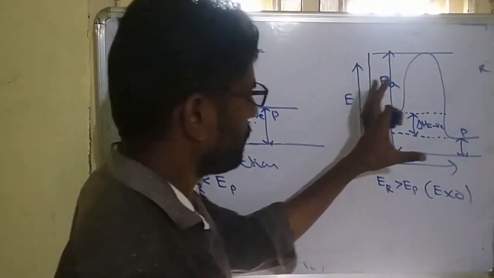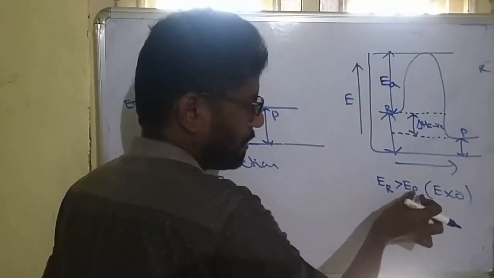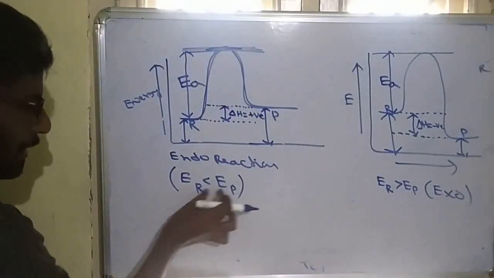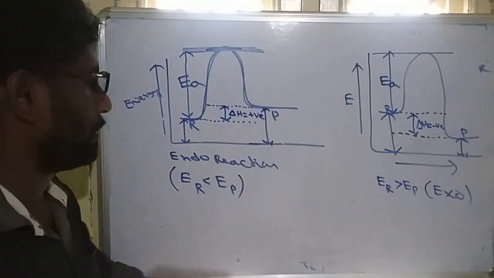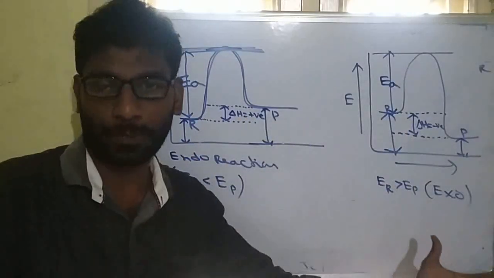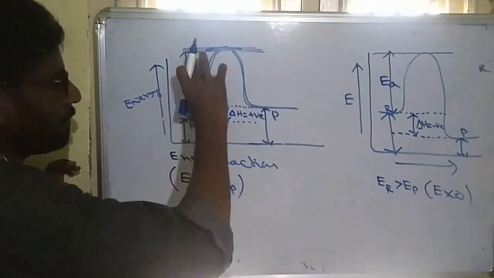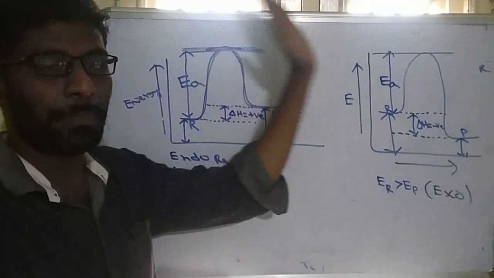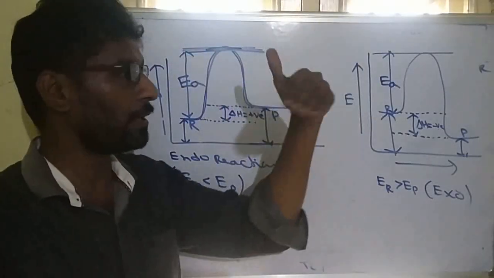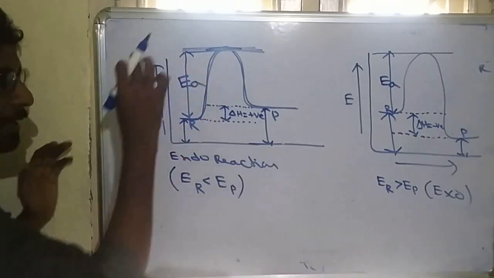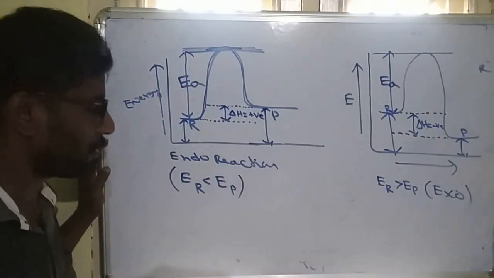So in an exothermic reaction, the energy of the reactants is greater than the energy of the product. In an endothermic reaction, the reactant energy is less than the product energy. But in any reaction, whether endo or exo, reactants require some extra amount of energy to cross the energy barrier. That energy barrier we call the activated complex. That required energy is called activation energy.